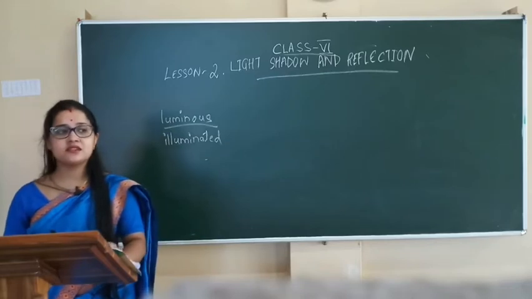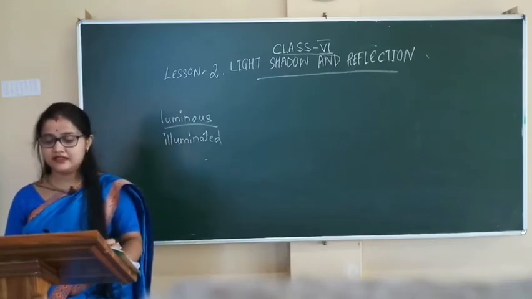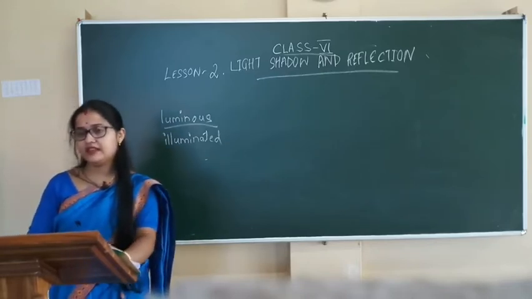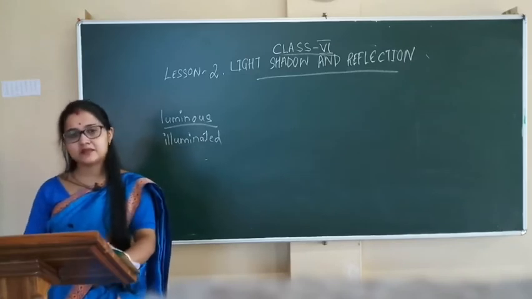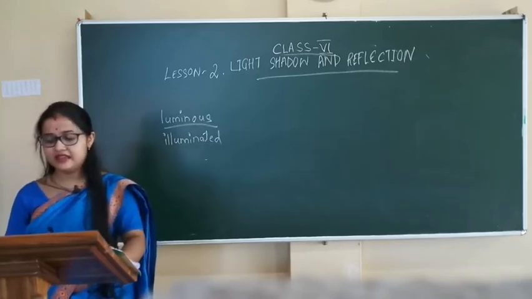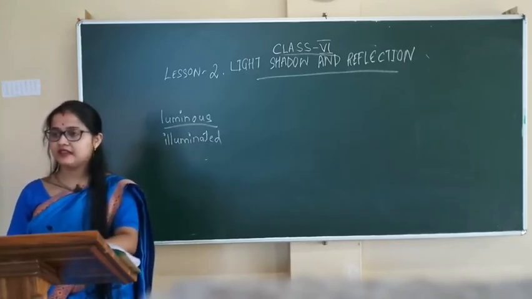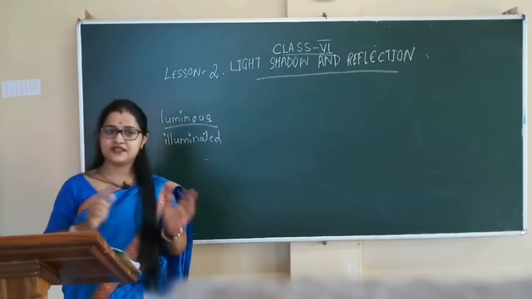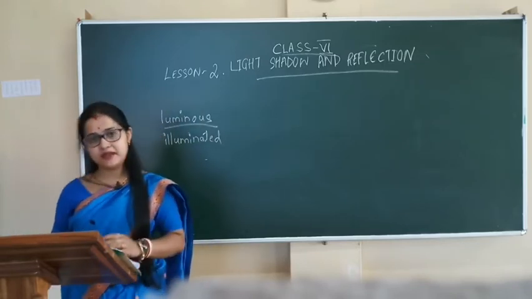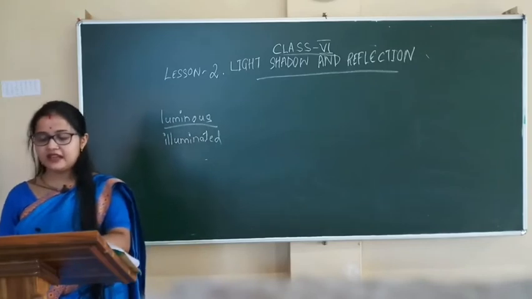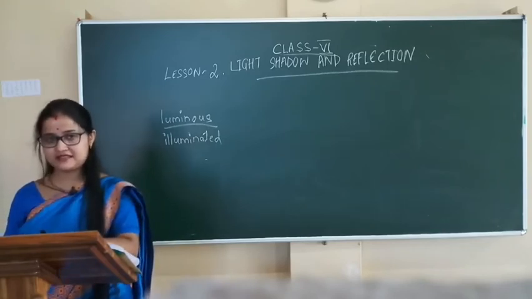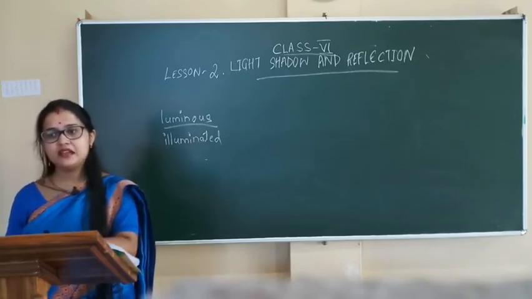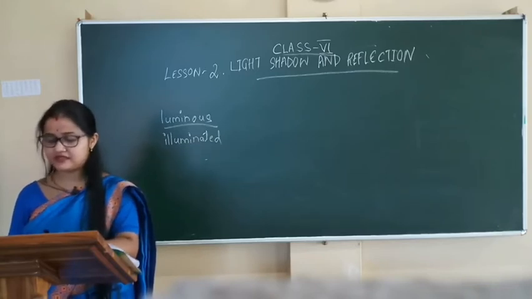Now sources of light. A light source is anything that makes light. Light sources are natural or man-made. The sun and other stars are natural luminous objects.